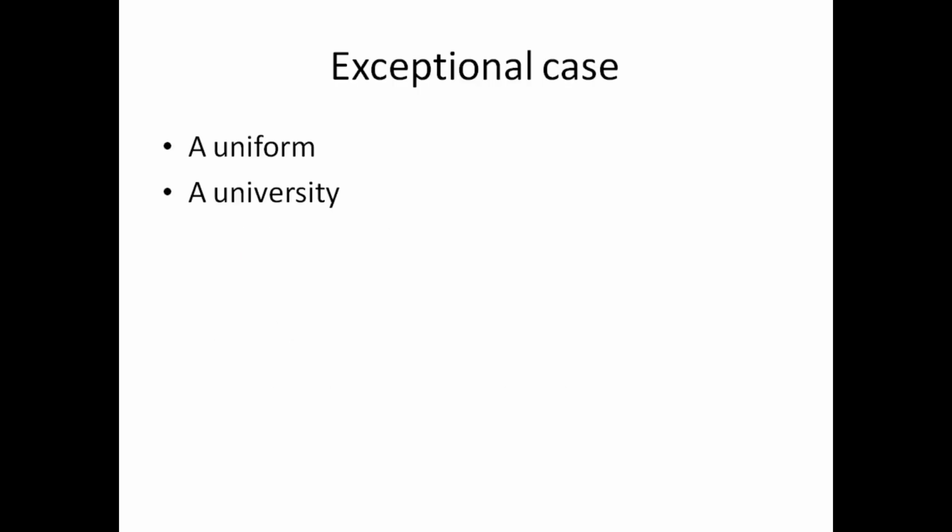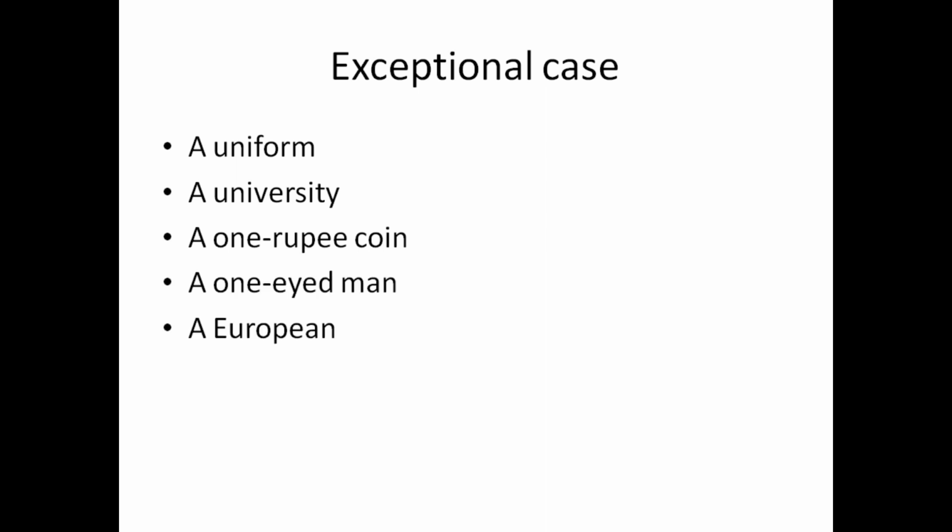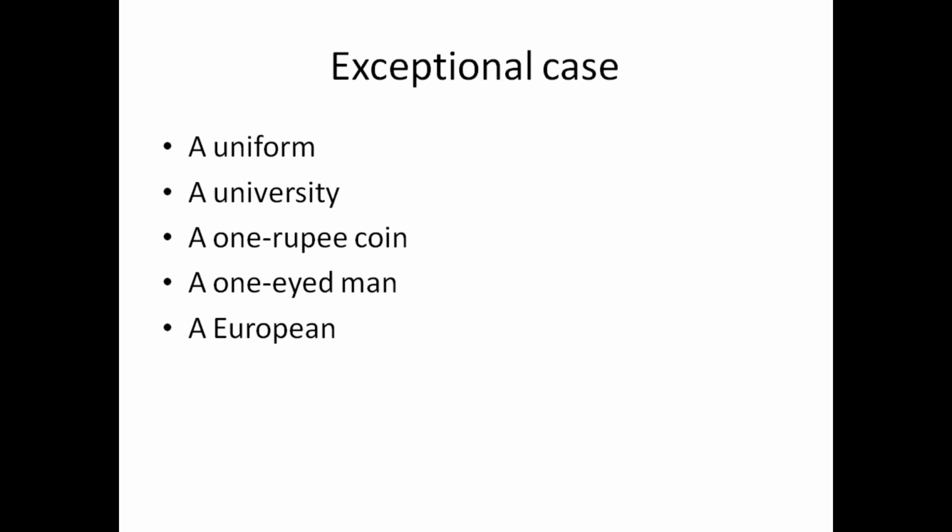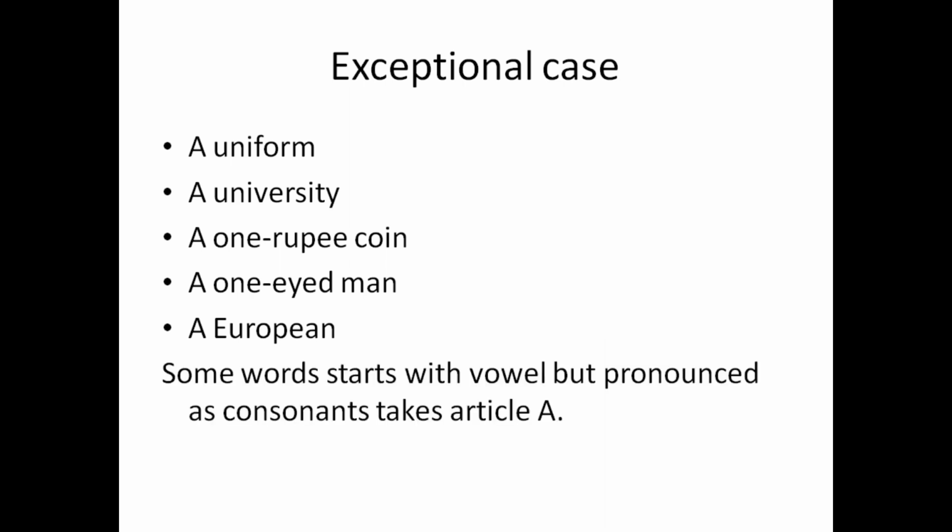Exceptional case: a uniform, a university, a 1 rupee coin, a one-eyed man, a European. Sometimes students ask a question: sir, article a is used before a vowel, because u, o, e are vowels. But my dear students, some words that start with a vowel actually produce the sound of a consonant, so they are used with article a.